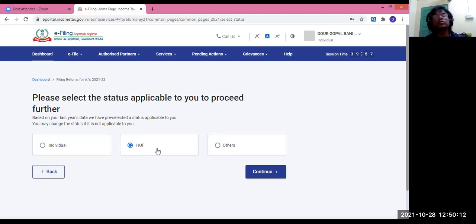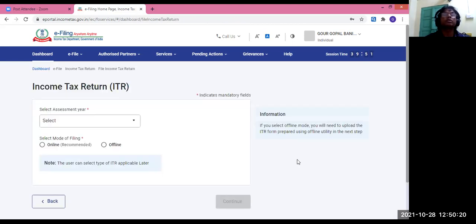So you remember we've chosen HUF. So with HUF we've shown up to the end. So I think this is clear in case of ITR 2, both in case of individual and HUF. So you can stop now this class.